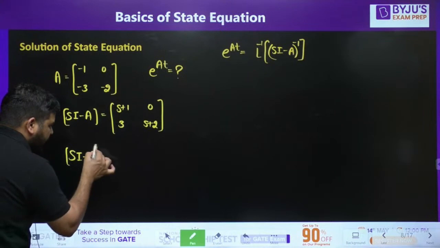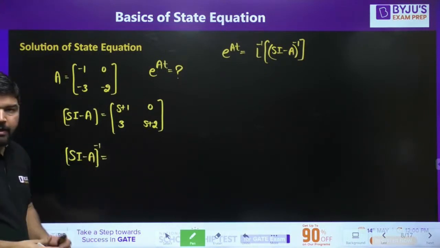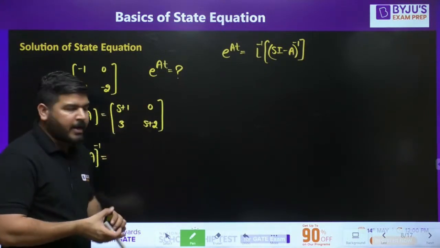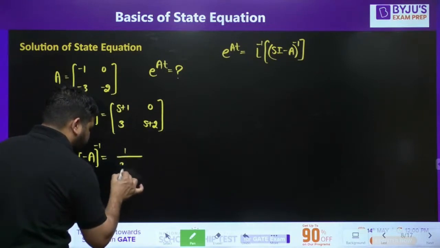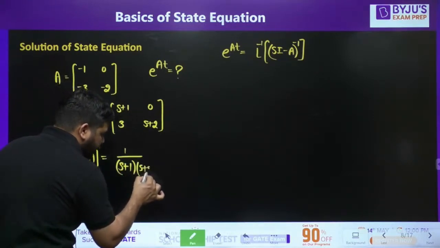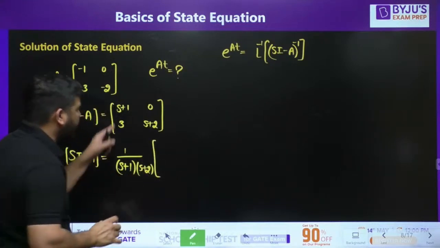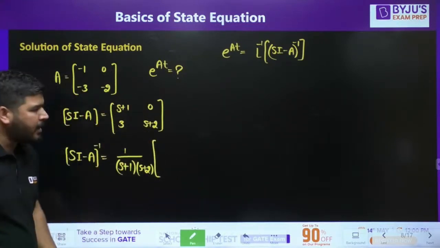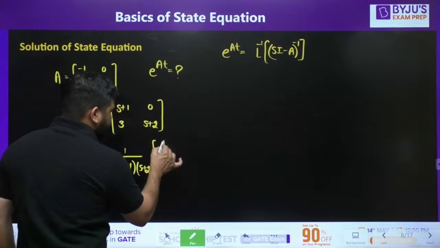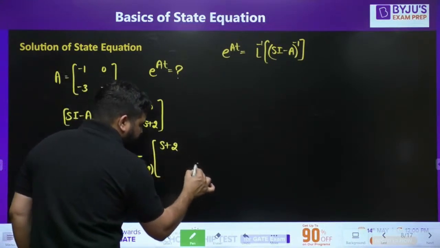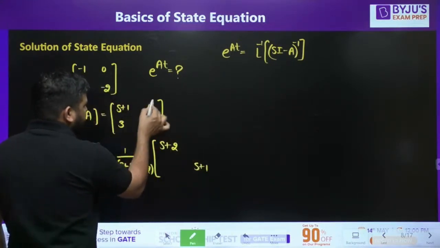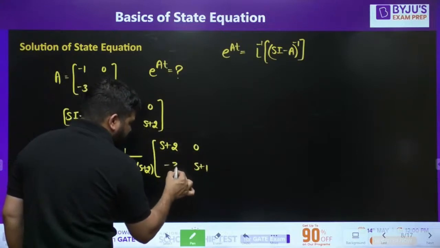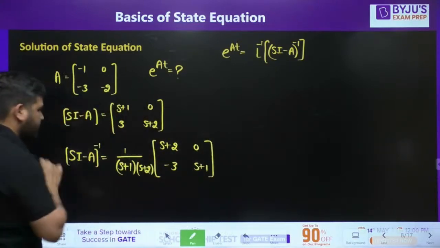We need to calculate the inverse of this. To calculate the inverse of this, I have to take the determinant and I have to write the determinant in the denominator. So (s+1) into (s+2). So this is the determinant of this matrix. I have written this in the denominator. Now you have to interchange the principal diagonal elements and change the sign of the off diagonal elements. Okay, so this is the inverse of this.